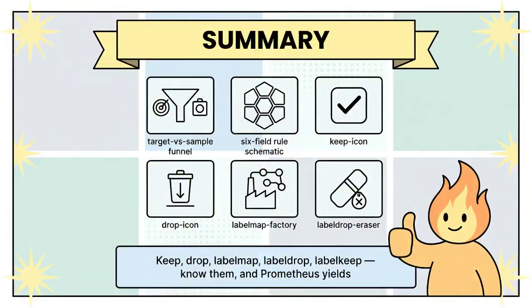Recap. relabel_configs edits targets before the scrape with actions keep, drop, labelmap, labeldrop, and labelkeep. metric_relabel_configs edits samples after the scrape with the same actions. Target labels decide what gets scraped. Metric labels decide what gets stored. Master the 6 fields, respect order, anchor your regexes, and watch the underscores, and Prometheus becomes your most reliable instrument.